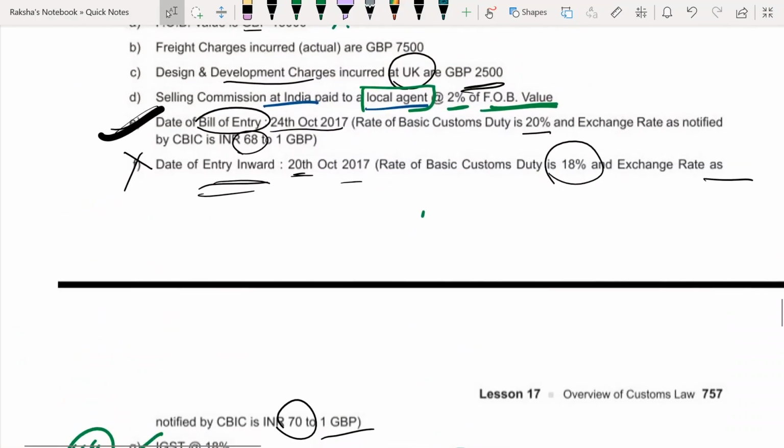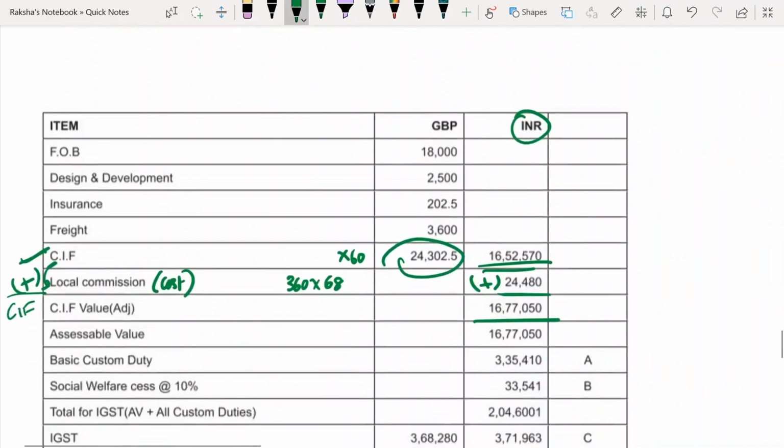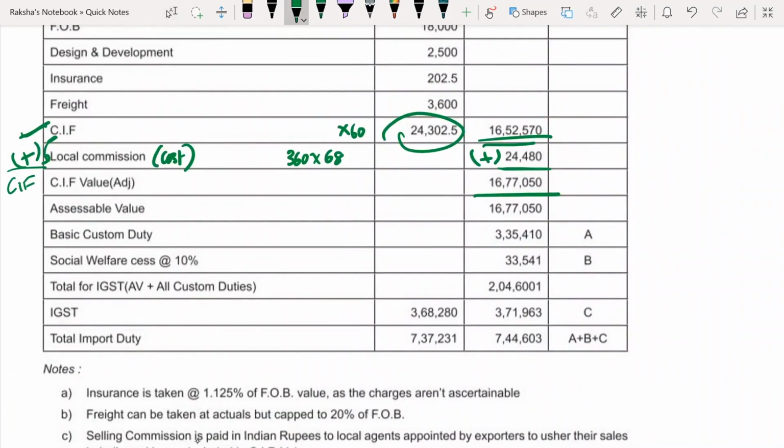Okay, it's given here, right? So basic customs duty at 20%. Social welfare cess 10% on basic customs duty, 10% on this, you know that. So this is the total value that you will be taking for calculation of IGST. Now you will calculate IGST. They have given you 18%, right?